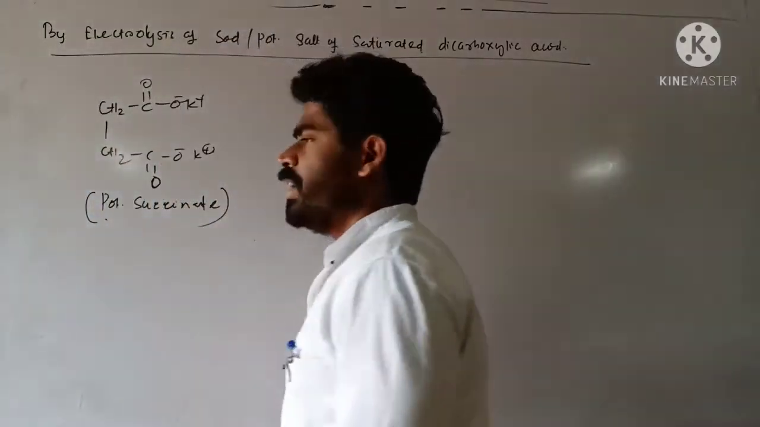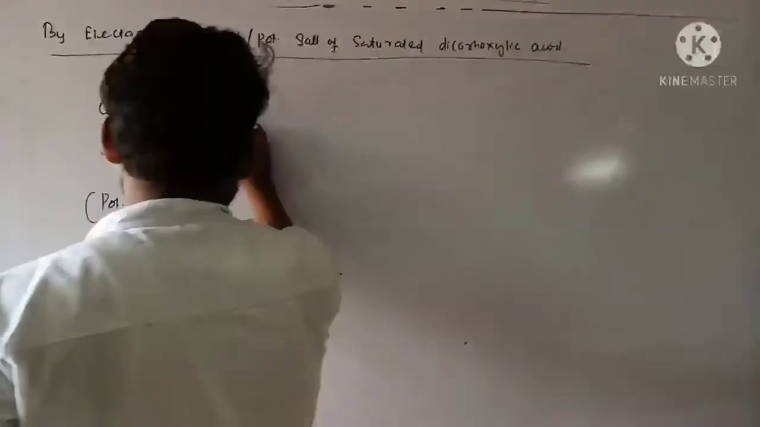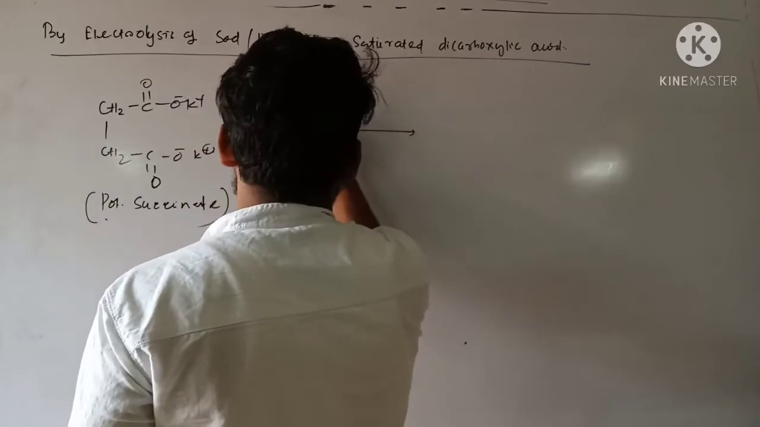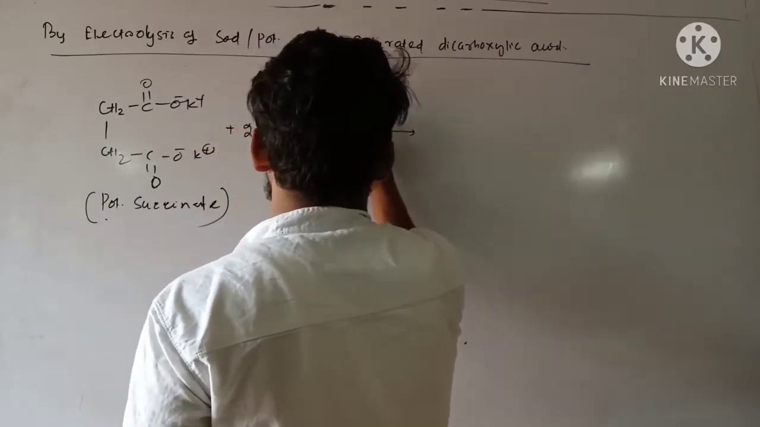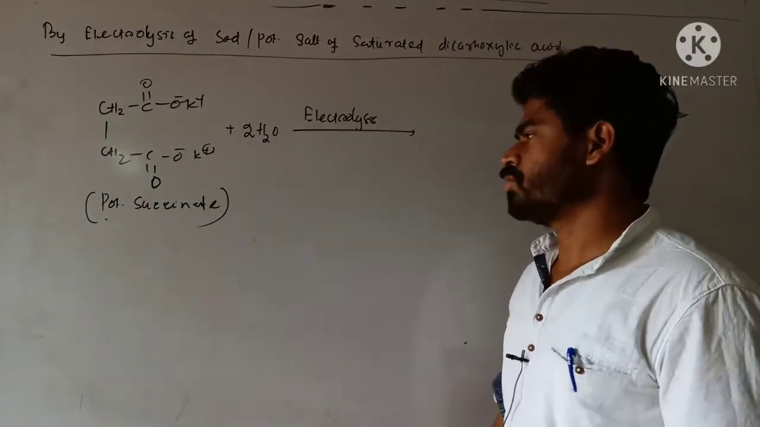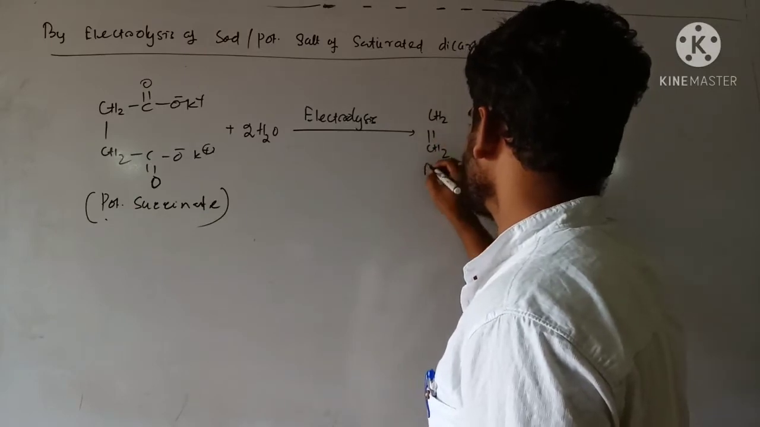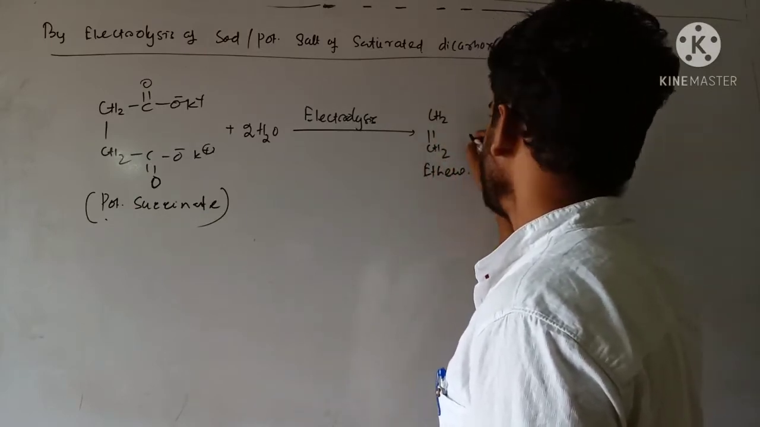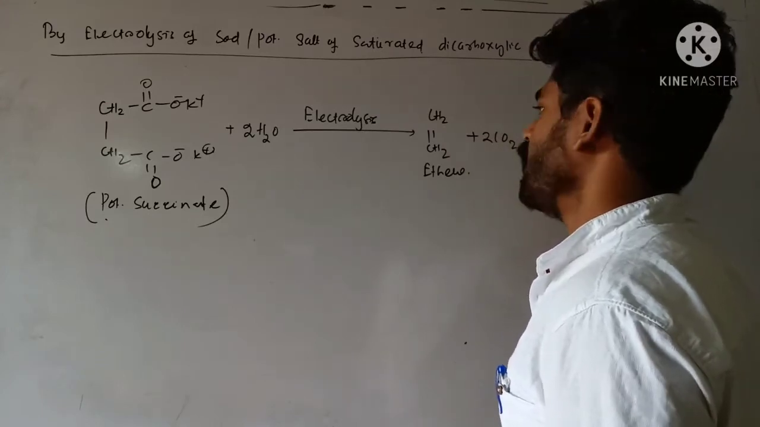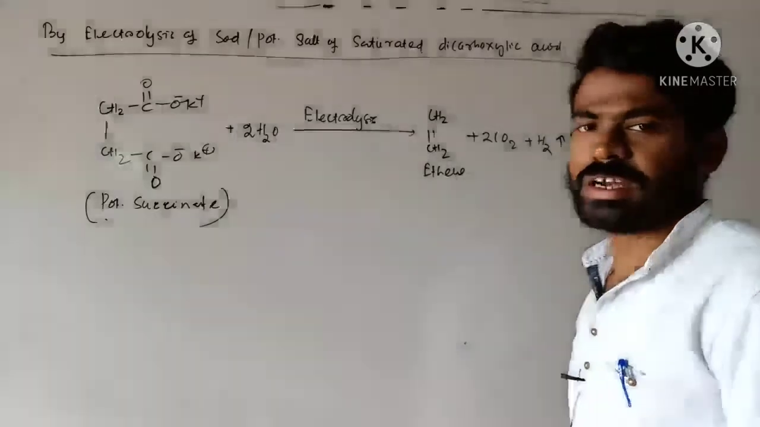Clear? So this one is subjected to electrolysis. In electrolysis, definitely water is there as the electrolytic solution, 2H2O. So on electrolysis, what will you get? CH2 double bond CH2, this one is ethene, plus 2 CO2 plus 1 H2 plus 2 KOH. This is the electrolytic reaction.